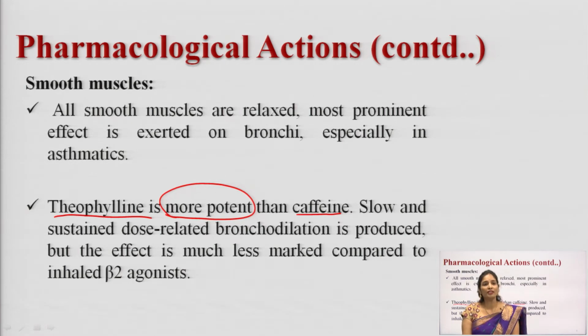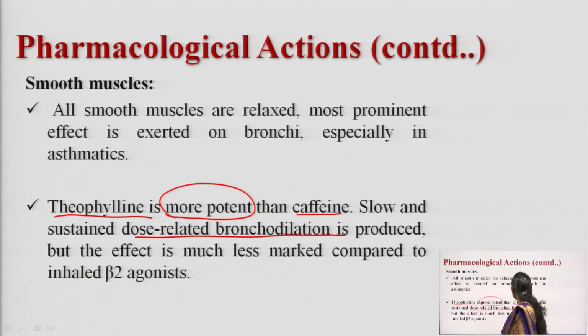Theophylline shows a dose related action. Why am I saying it shows a dose related action? Theophylline is a narrow therapeutic index drug. As the dose increases, the action and the toxicity increase according to the dose of the drug which you have given. Here the slow and sustained dose related bronchodilation is produced, but the effect is much less compared to that of an inhaled beta 2 agonist.